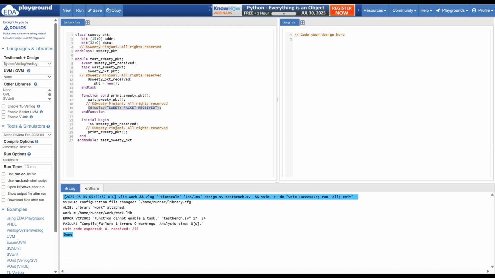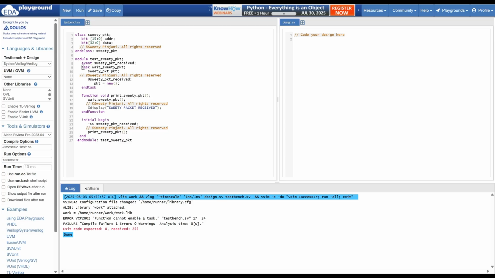See, it will not work. Why? A function cannot enable a task. Let me explain the concept. In SystemVerilog, a function should consume zero time. It should be executed in the same timestamp. But a task can consume time.